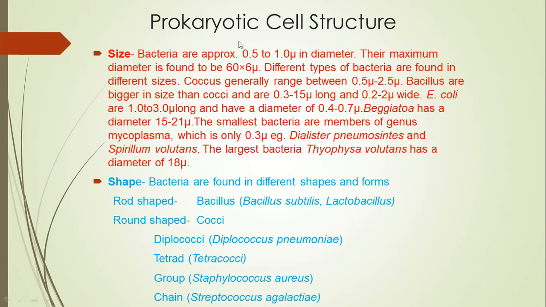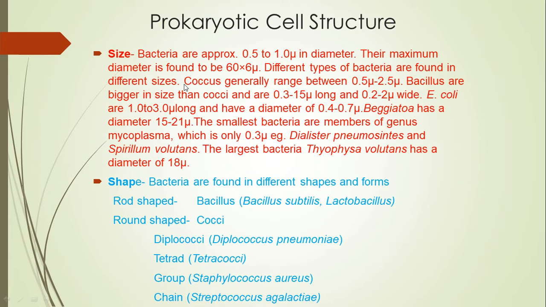Now we have to study the structure of a prokaryotic cell, and to be precise, we have to study the structure of a bacterial cell. Now first, size. The size range of a bacterial cell is approximately 0.5 to 1 microns in diameter, and different types of bacteria are found in different sizes.